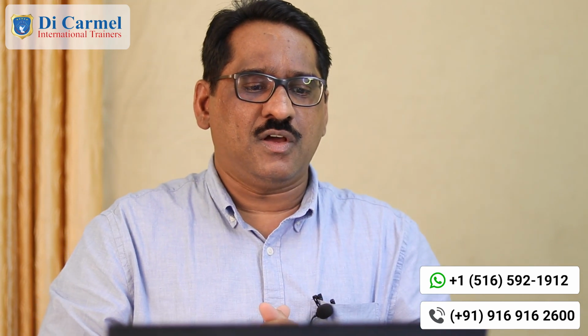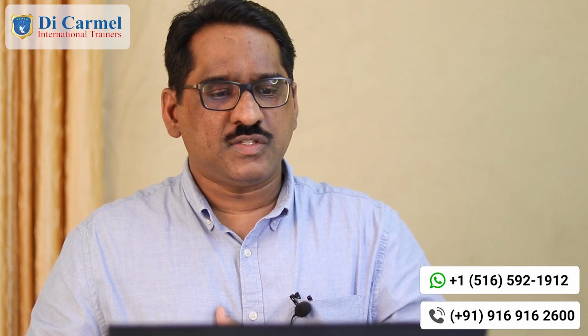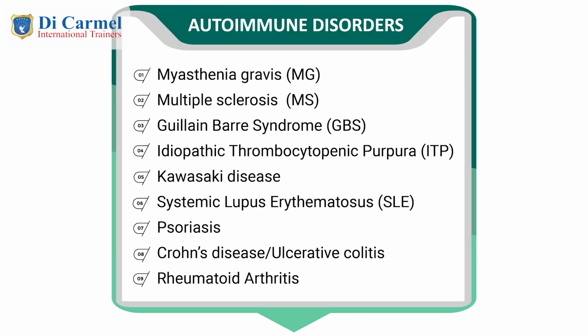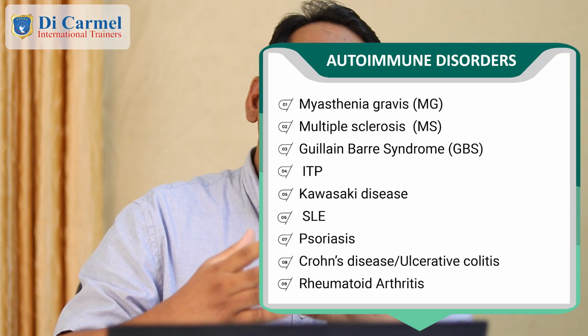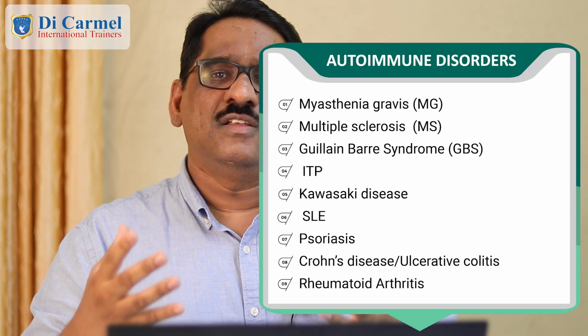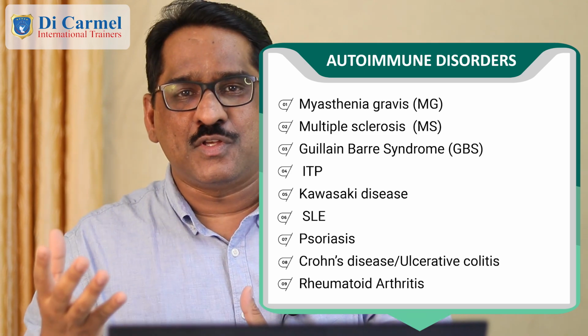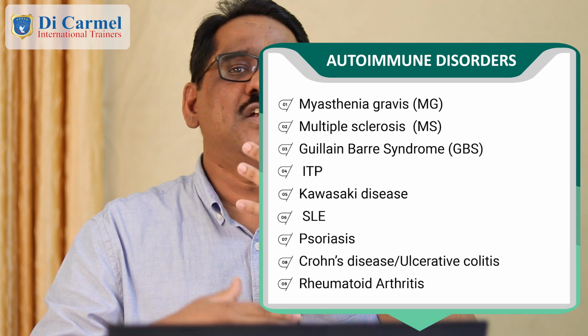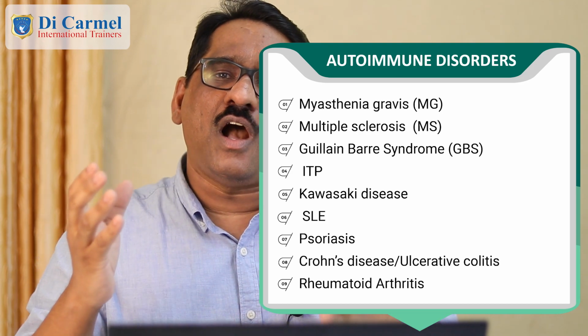So let us look into this classic list of topics on the screen. I do have a long list, as you can see here. The first one is myasthenia gravis, then multiple sclerosis, then Guillain-Barré syndrome, then ITP, idiopathic thrombocytopenic purpura, Kawasaki disease, SLE, psoriasis, Crohn's, ulcerative colitis, rheumatoid arthritis, and so on. Something common to most of these conditions is that they could all be triggered by this autoimmune response. Without any specific reason, the body starts to produce abnormal antibodies that can destroy our own body tissues.